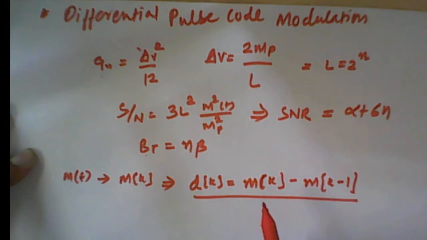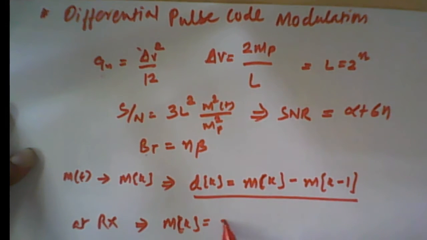So at the receiver, knowing the value of d[k] and the previous sample value, that is m[k minus 1], adding these two will give us our actual sample, that is m[k]. So m[k] is equal to d[k] plus m[k minus 1].